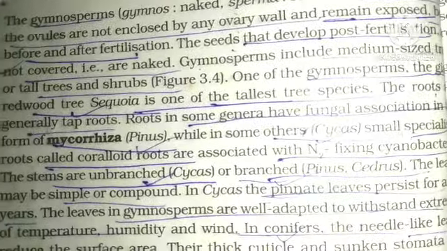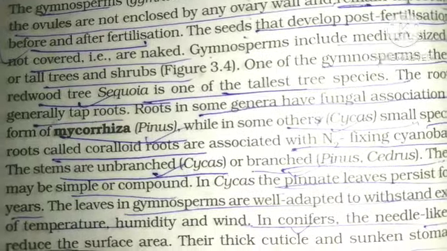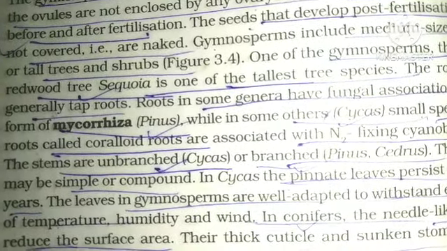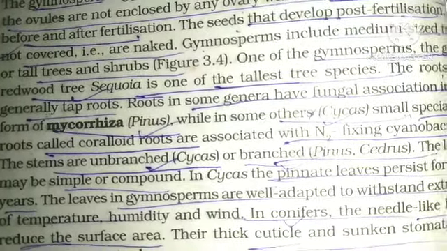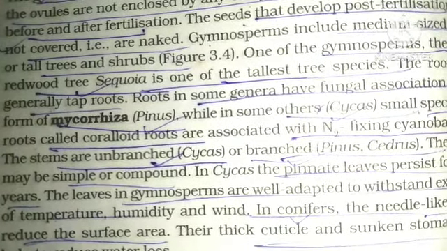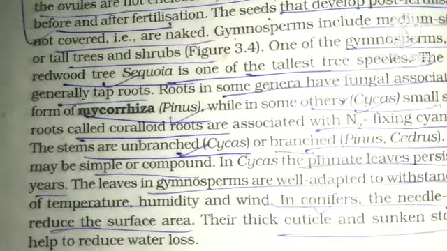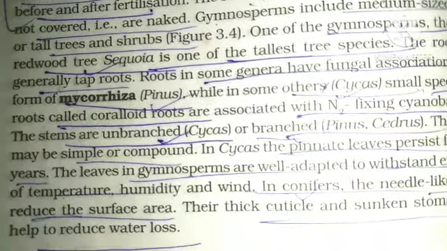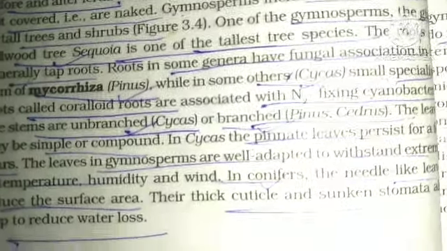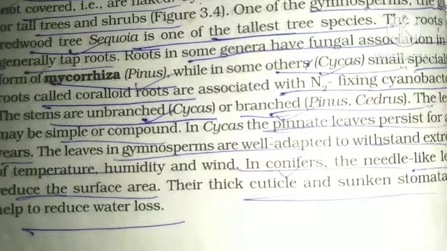One of the gymnosperms, the giant redwood tree Sequoia, is one of the tallest tree species. The roots are generally tap roots. Roots in some genera have fungal association in the form of mycorrhiza, while in some other, Cycas, small specialized roots called coralloid roots are associated with nitrogen-fixing cyanobacteria. The stems are unbranched in Cycas or branched in Pinus and Cedrus.